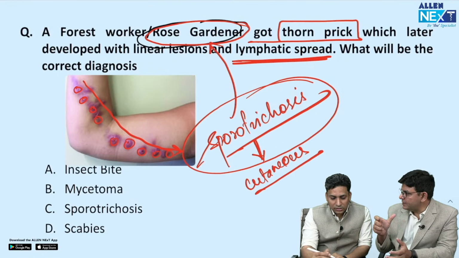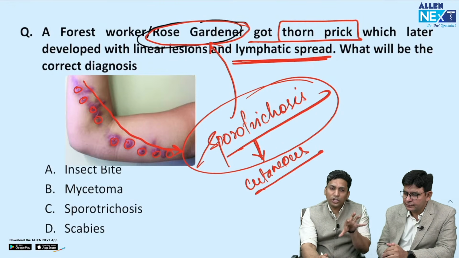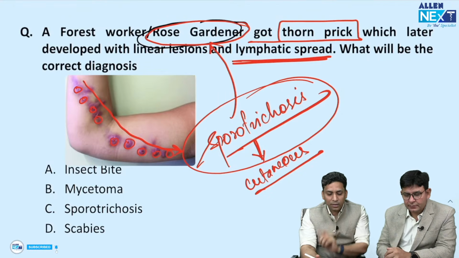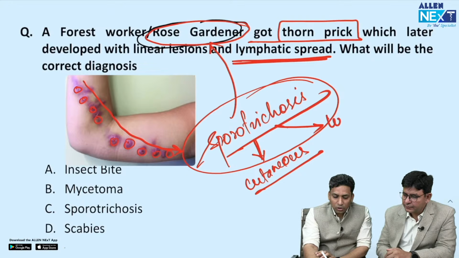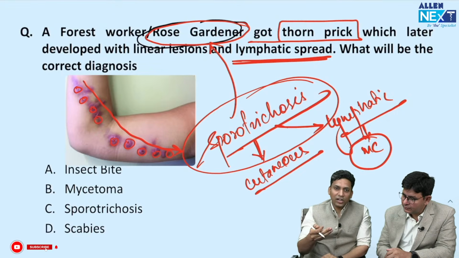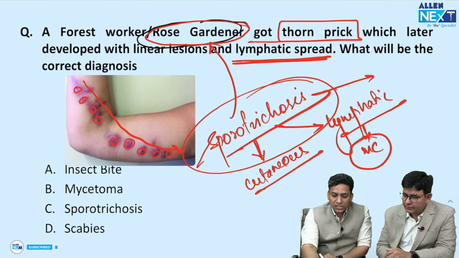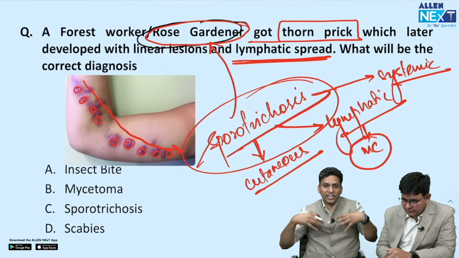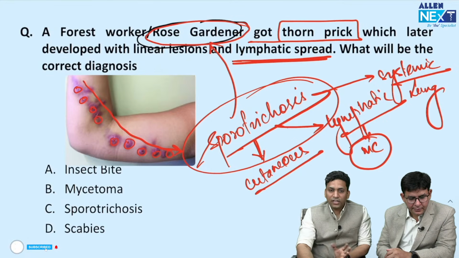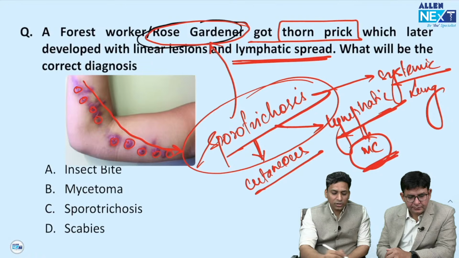There is lymphocutaneous, yes. So there is one pure cutaneous. Pure cutaneous means there is only skin involvement, a single nodule developed, but there is the lymphocutaneous or lymphatic type. Lymphatic type is the most common type, which is being shown here, where along with the skin, the lymphatic system also gets involved, and there is one systemic type also. In the systemic type, there can be inhalation of the agent, which causes lung involvement. So here lung involvement is seen. So these are three different types, but the most common type is lymphatic, which is being shown here, and this is a case of sporotrichosis.